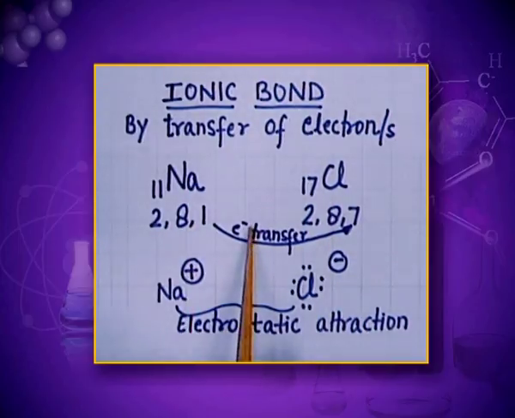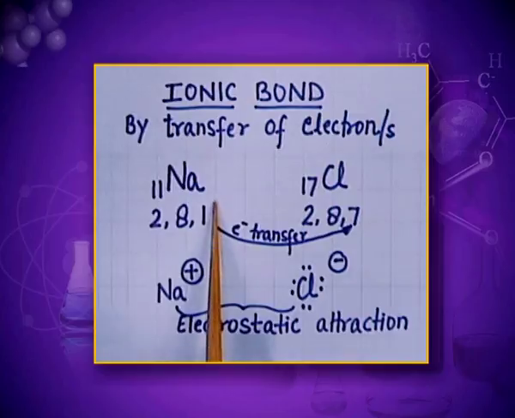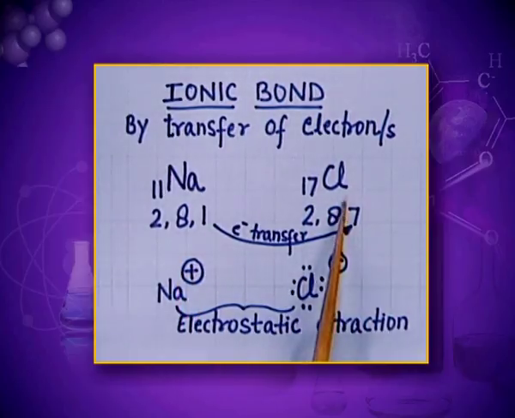Both these elements tend to have the octet. Octet means 8 electrons in the valence shell. Now sodium will easily lose this 1 electron and transfer it to chlorine. This way sodium acquires a positive charge and will have 8 electrons in its outermost shell, and the chlorine will acquire a negative charge and it will also have 8 electrons in its valence shell.